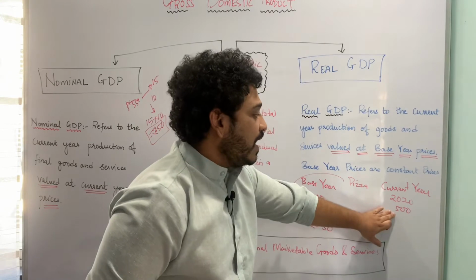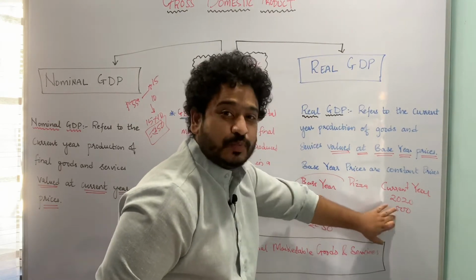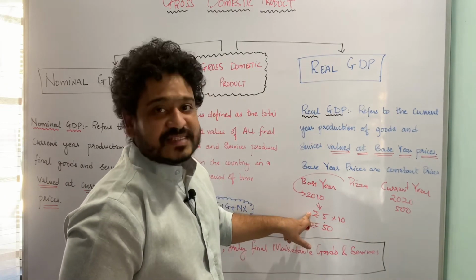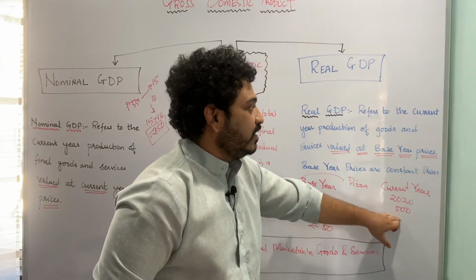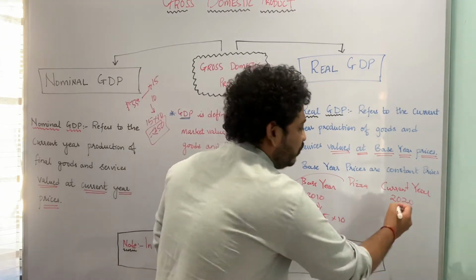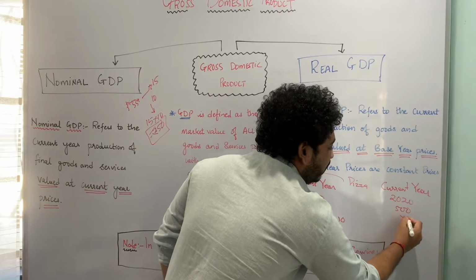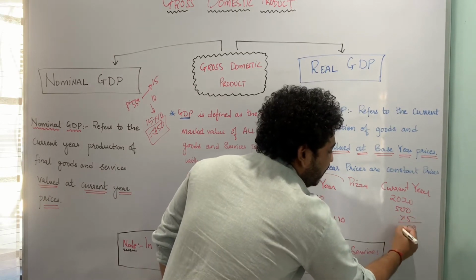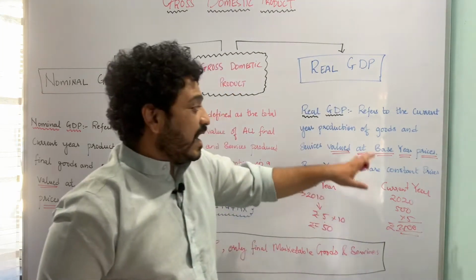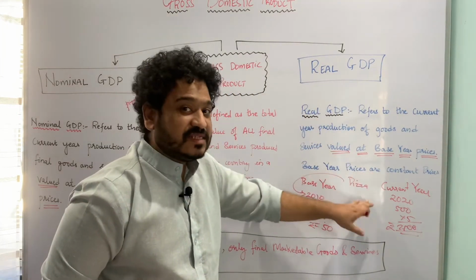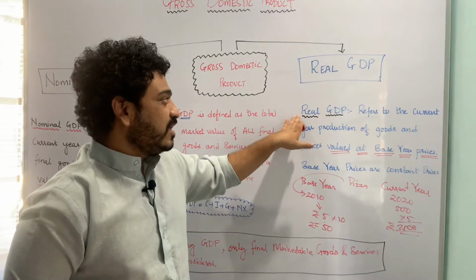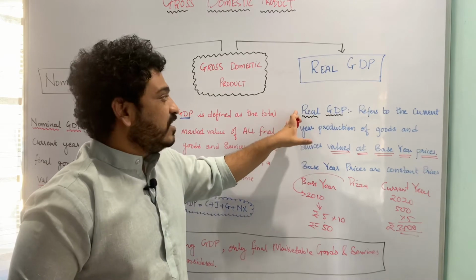And now I am not going to multiply this with the current year's price, but I am rather going to look at the base year price and multiply this quantity of production, which is 500 units, into the base year price, which is 5. This becomes my GDP at constant prices. That means the price from the previous or base year, to be very precise, and therefore this concept is called real GDP.